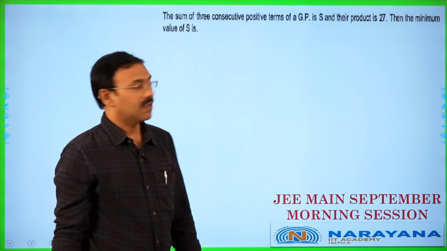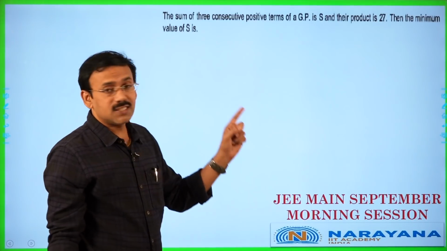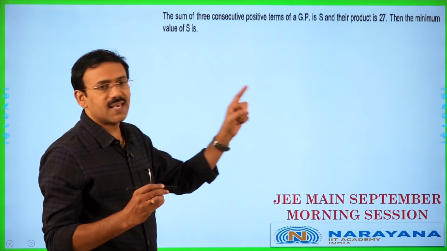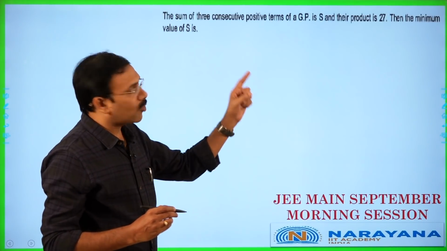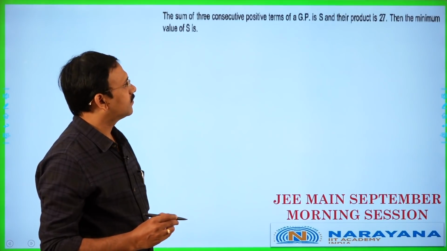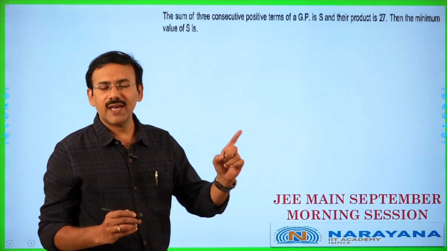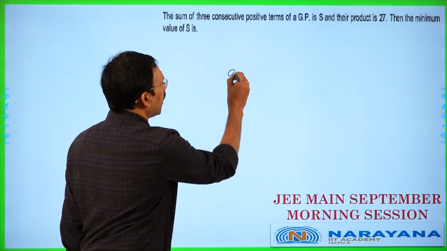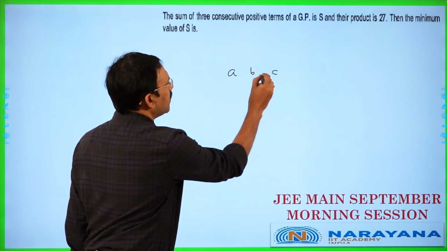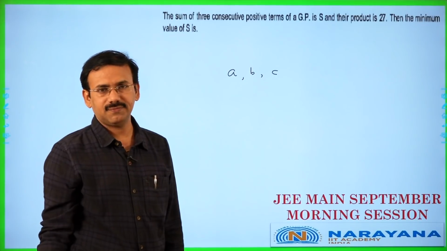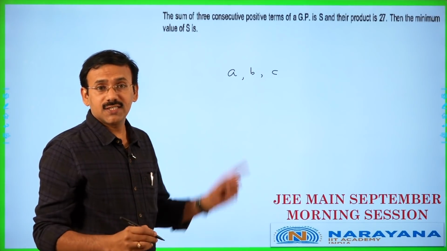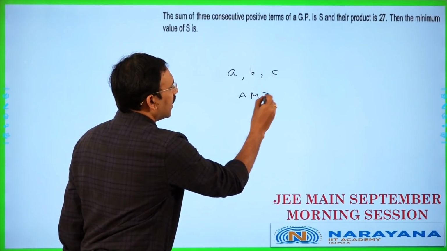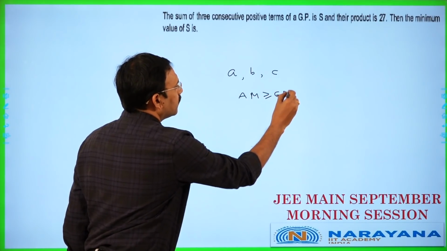The sum of 3 consecutive positive terms of a GP is S and their product is 27. Then the minimum value of S is. Let the 3 positive numbers be A, B, C, which are in GP. Since they are positive, I want to apply AM greater than or equal to GM.